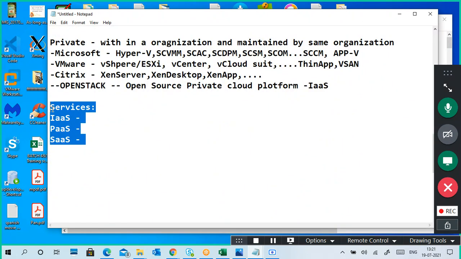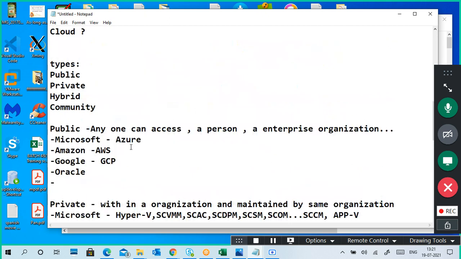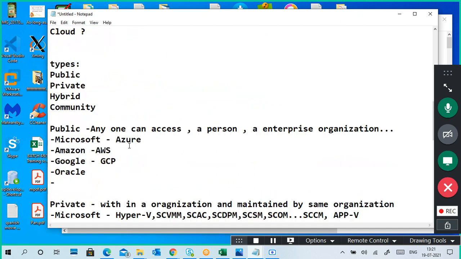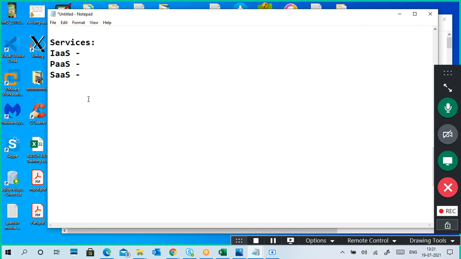Next one, cloud services: infrastructure as a service, platform as a service, software as a service. The description is later. When you talk about services, don't directly give what it is. Simply first say infrastructure as a service, platform as a service, software as a service. Then you can explain what each one means, who is providing those services, and examples of who provides them. Then tell the next point.